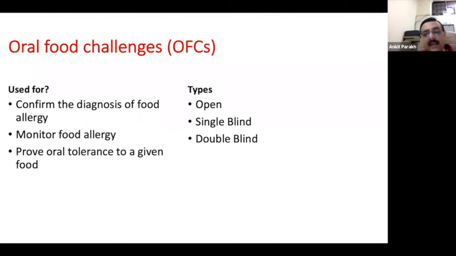So there can be a single blind challenge, but there can be a double blind challenge as well, where you also don't know what the child is being given, and the child and the parents also do not know what is being given. So only the person who has prepared the meal knows whether this child has actually received the placebo, or the particular allergic food. Usually the single and the double blind challenges would be done only in research settings. They're difficult to do, difficult to prepare, and difficult to execute. In clinical practice, mainly open food challenges are done.